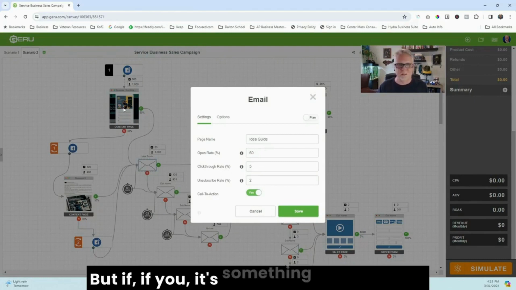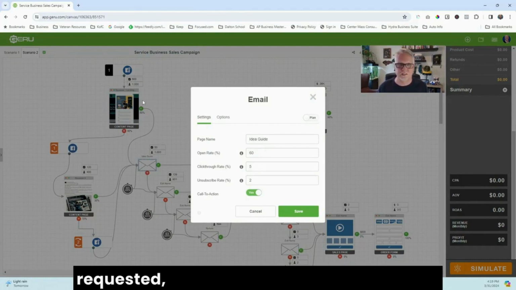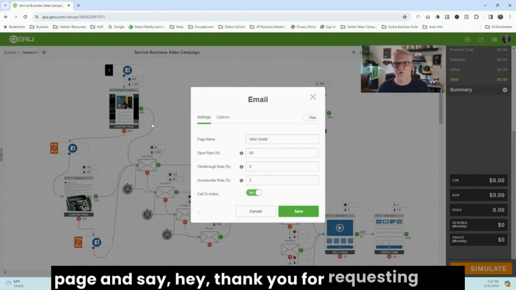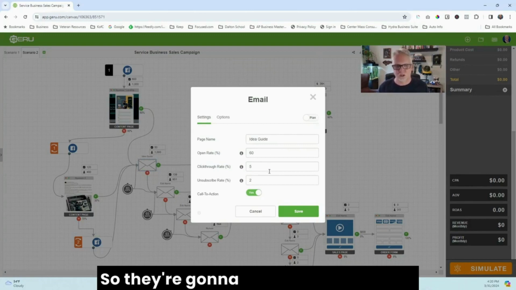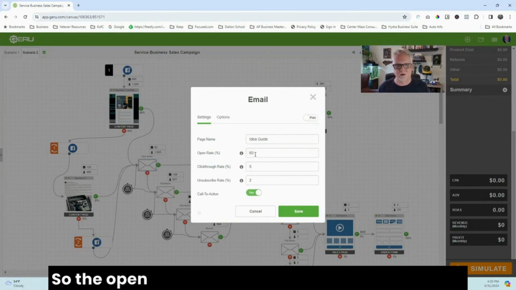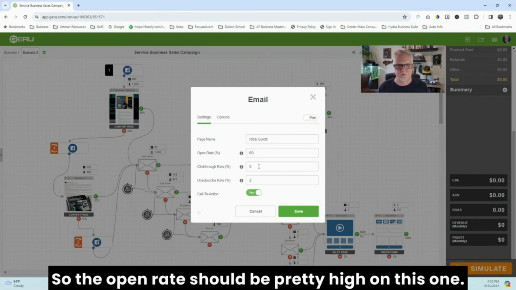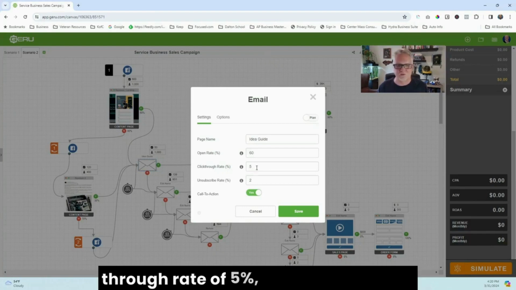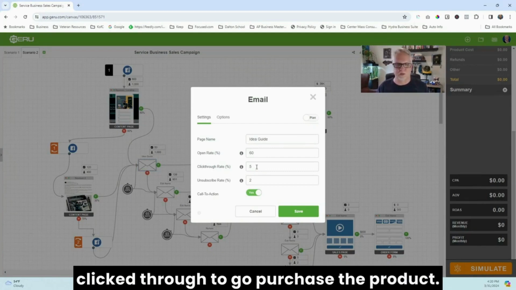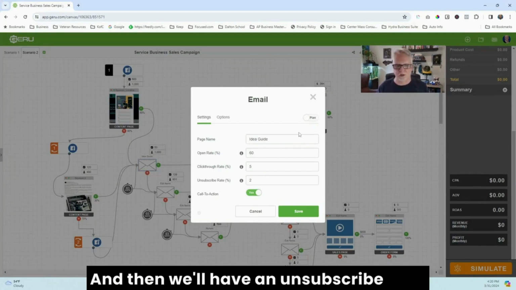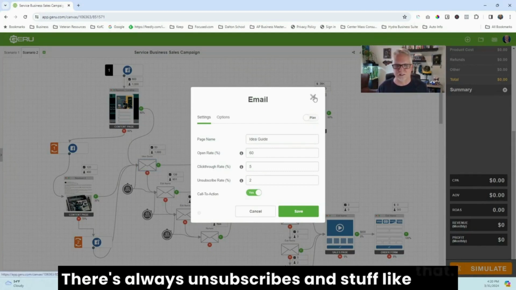But if it's something that they just requested, then it's going to go to a thank you page and say, hey, thank you for requesting that. Go check your email. We just sent you the information. So they're going to go check their email. So the open rate should be pretty high on this one. And then they're going to have a click-through rate of 5%, which means they clicked through to go purchase the product. And then we'll have an unsubscribe rate. There's always unsubscribes and stuff like that.